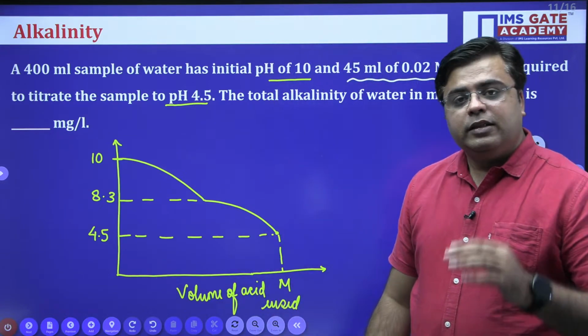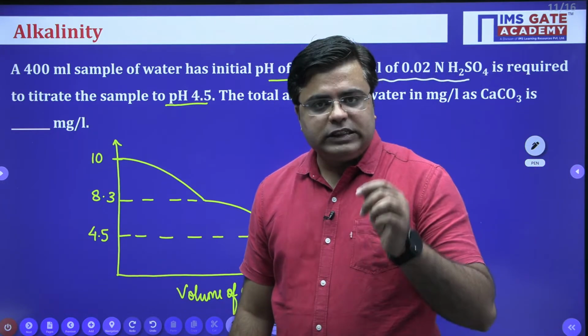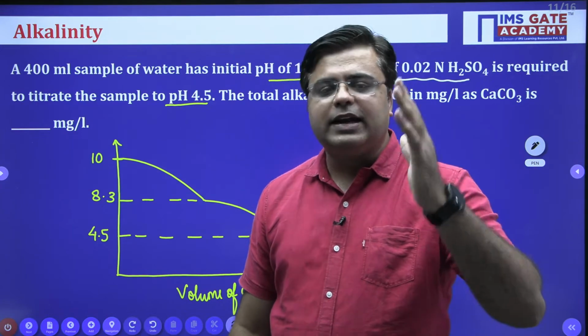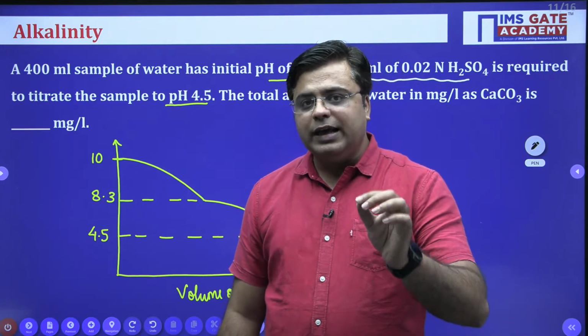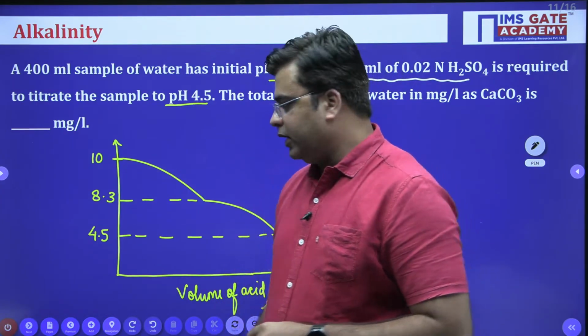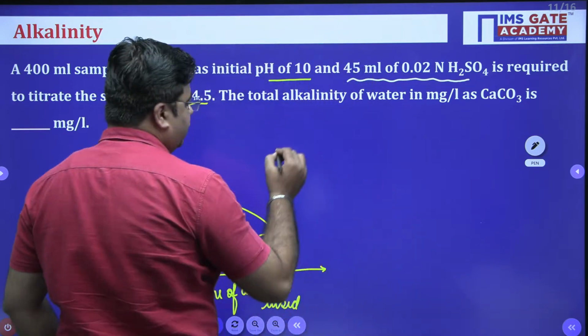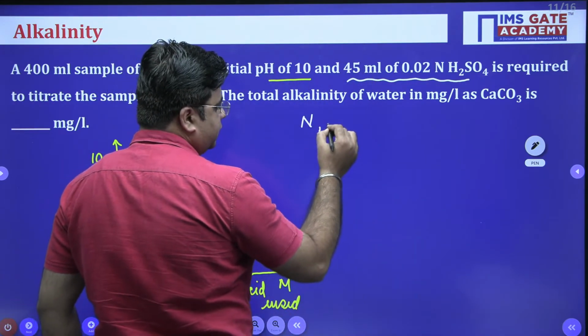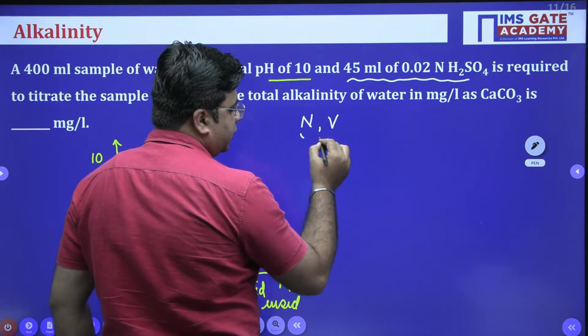It means the total amount of acid used to neutralize all the alkalinity present in the water sample is 45 ml.